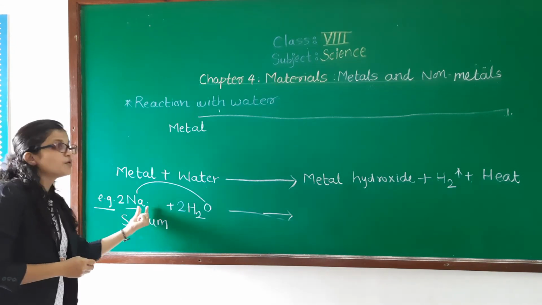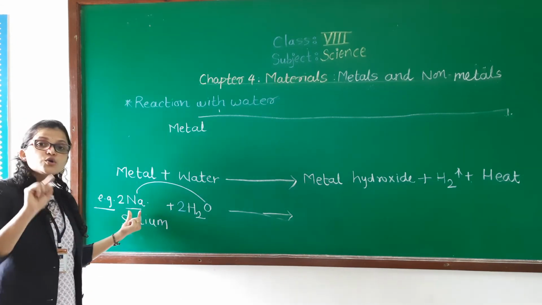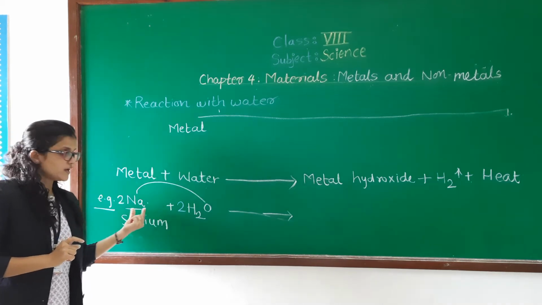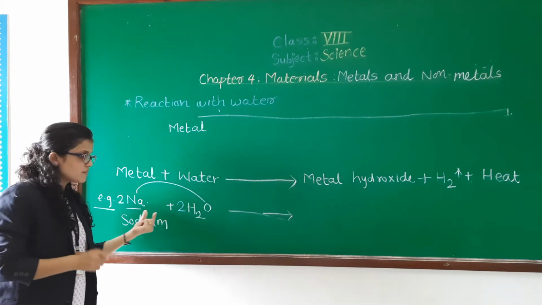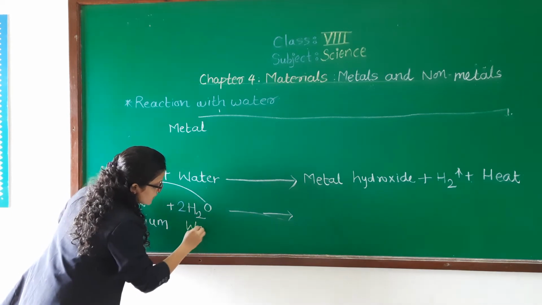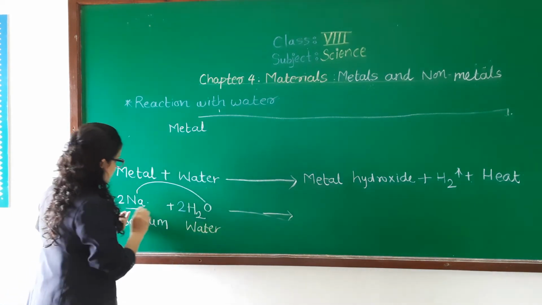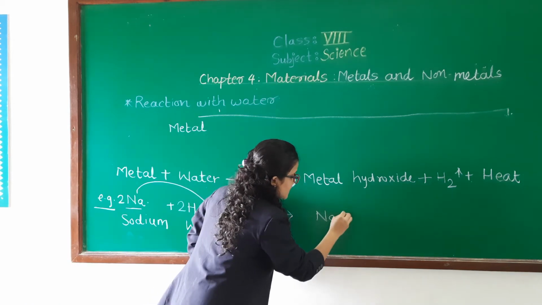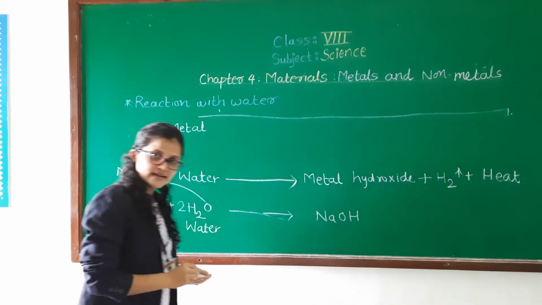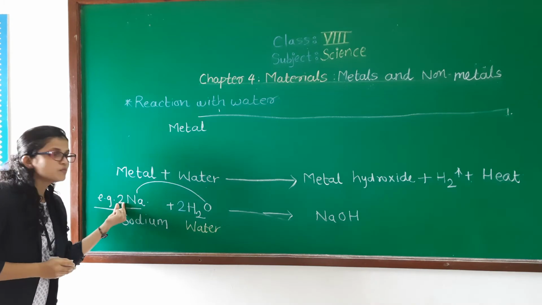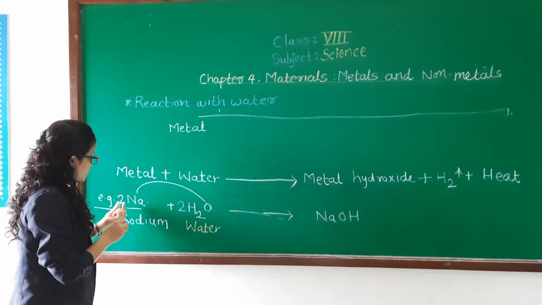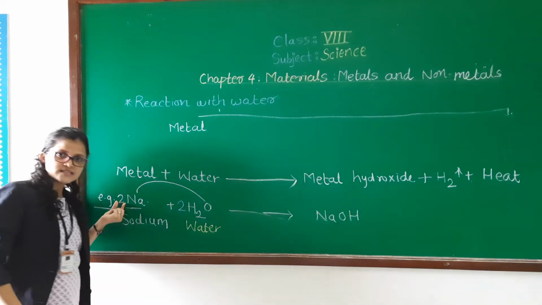2 molecules means 2 of the same atom. So 2 Na, 2 molecules of sodium plus water. This sodium will form sodium hydroxide. Check how much sodium we have used here: 2 sodium. Is the reaction balanced?